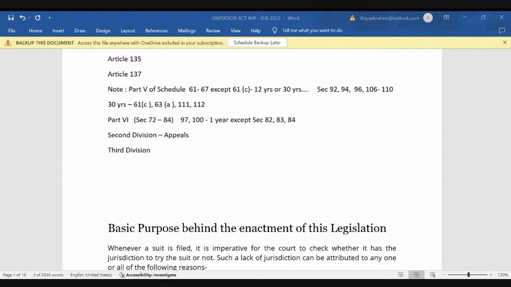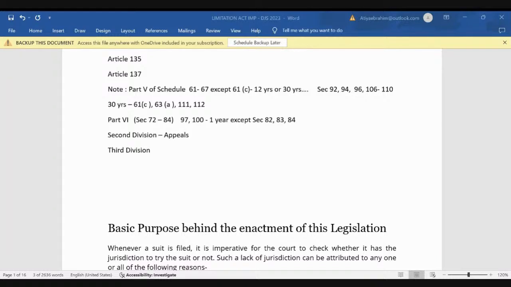Again, these divisions are divided into parts. The first division contains 10 parts. Remember all this, because it's a very small Act, so these small things matter a lot for the objective test. So the schedule, period of limitation, they are saying see section 2 clause J and 3, right?